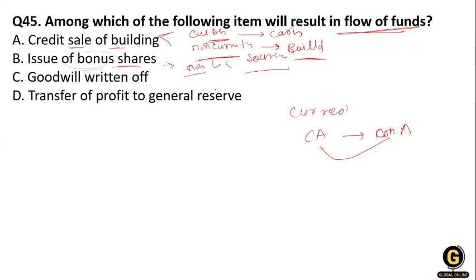So that's why the issue of bonus share does not come under the flow of funds. Then goodwill written off: the current asset is not deducted, we are just estimating that the goodwill is going to be written off, so there is no specific transaction. And the transfer of profit to the general reserve, we are just transferring the profit from one place to another, so this option is also not a flow of funds. So option A is a flow of funds: credit sale of building.